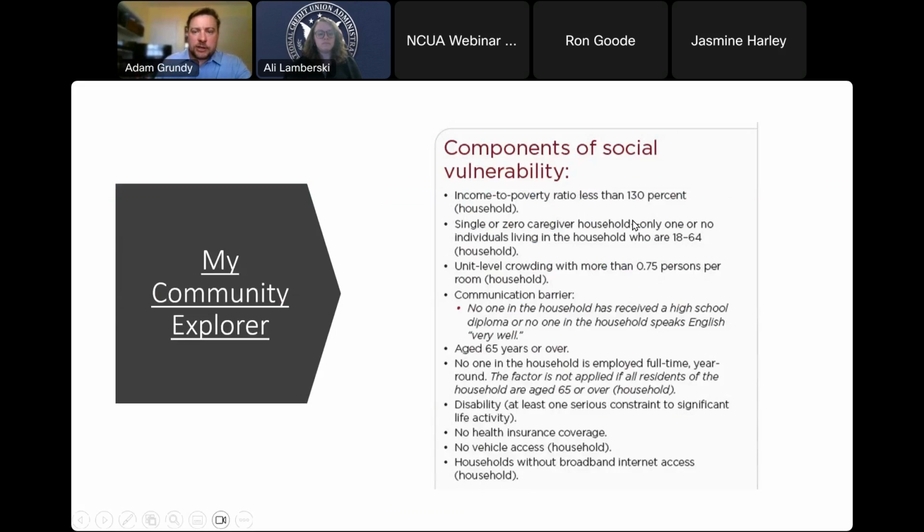And all these different things that you can see on this chart over here are examples of things that we would call measures of social vulnerability. So if you have 3 or more of these categories in a certain geography, you're considered high risk. 1 to 2 of these measures of social vulnerability would be examples of medium risk, and then 0 to 1 of any of these categories would be considered low risk.